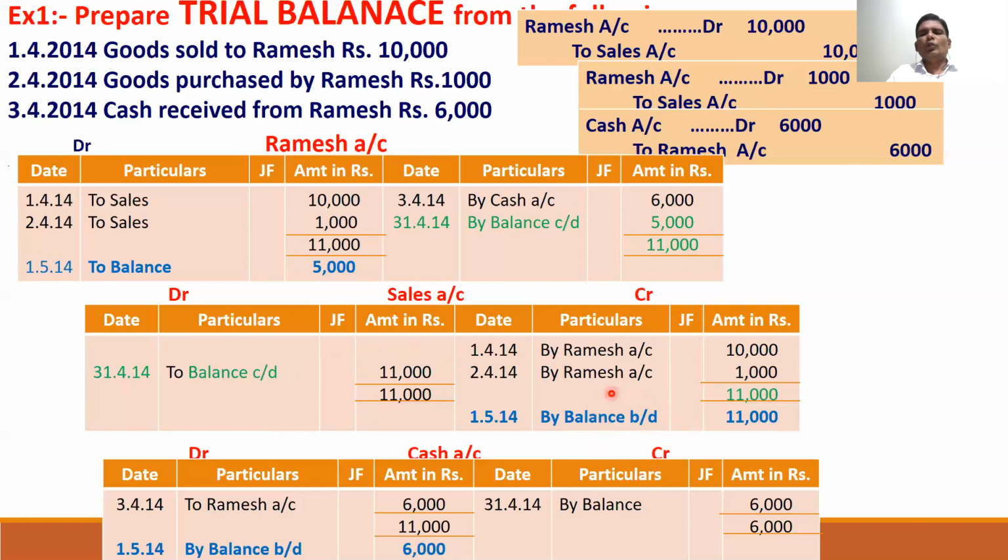That means the sales account is showing a credit balance of 11,000, and the Ramesh account is showing a debit balance of 5,000.